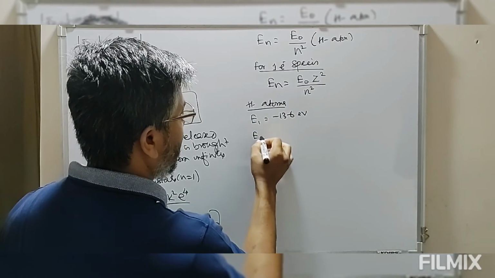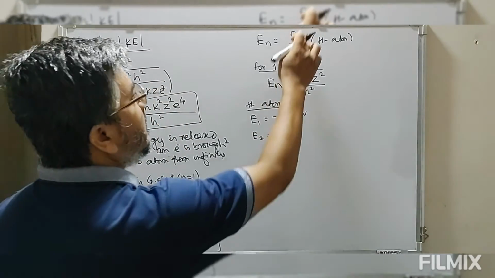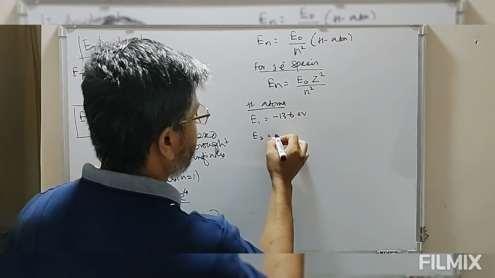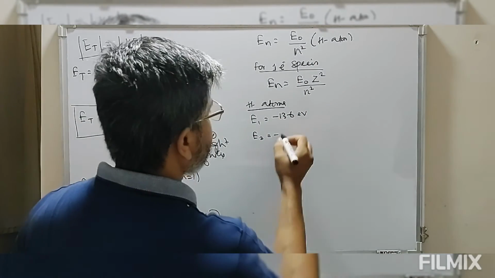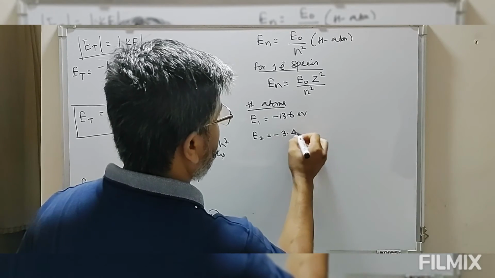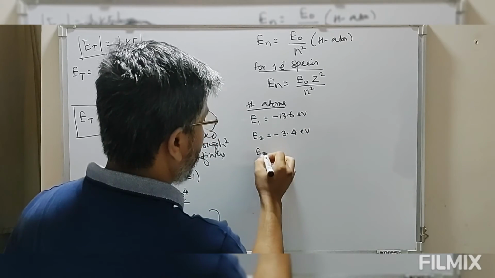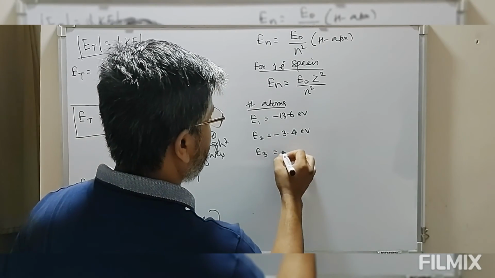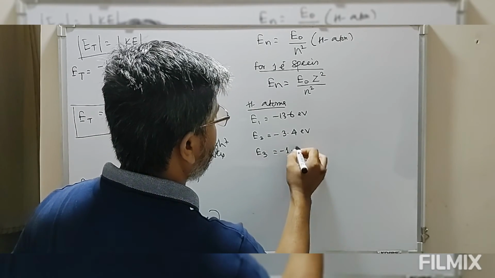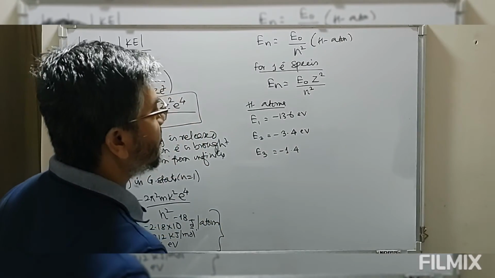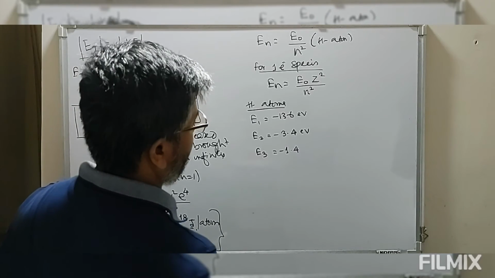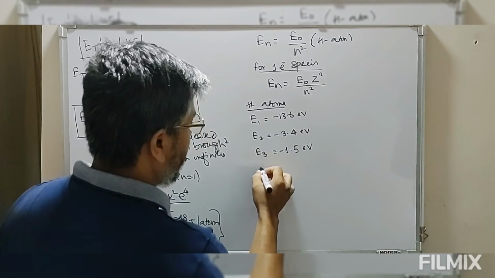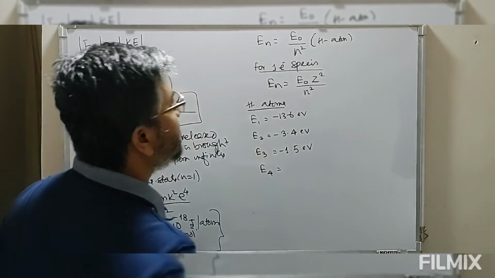E2 is E naught divided by n², so n is 2, 4, which gives minus 3.4 electron volt. E3, so n is 9, minus... then we look at E4.